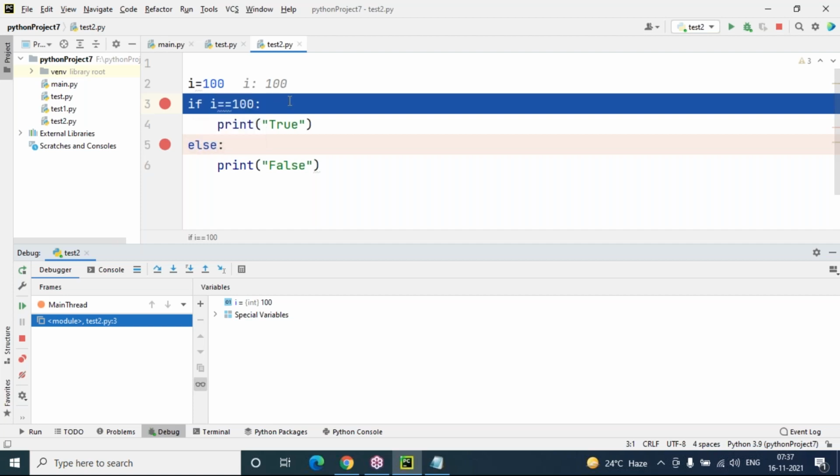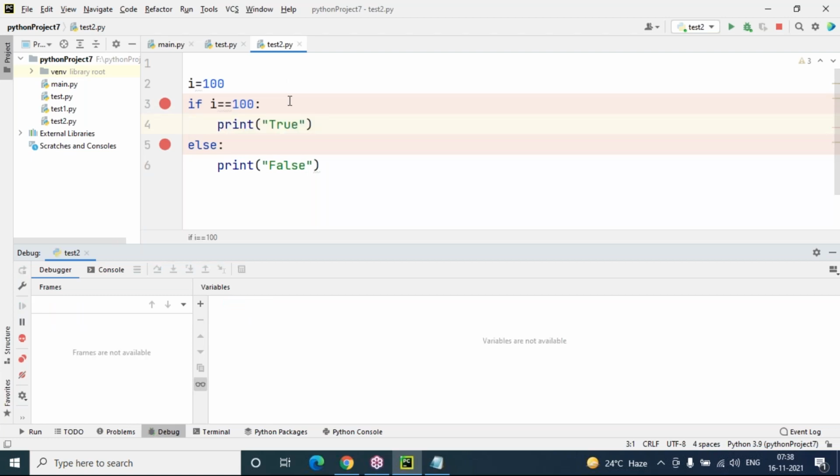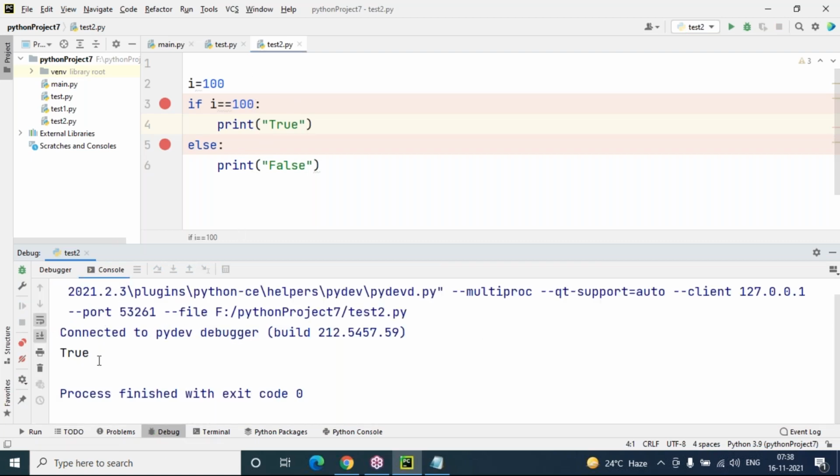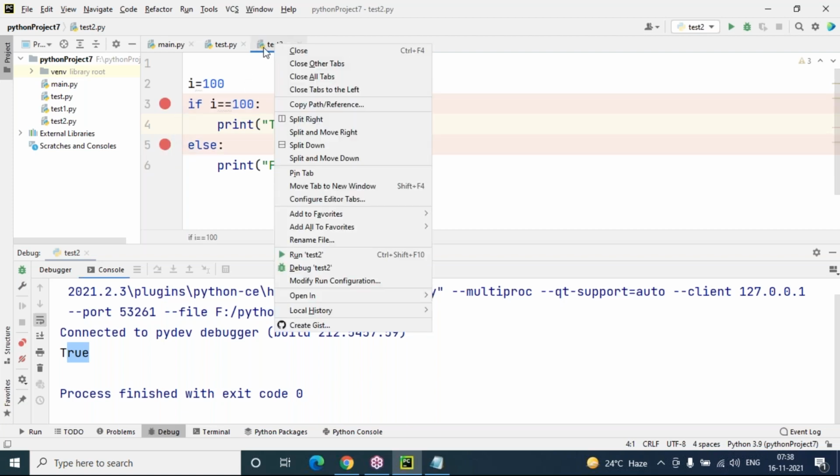And now I'm going to press function key plus F8. Where is control going? Control is moving inside the if block only. Again function key plus F8, and control jumps out of the if else block, and you can see this true is available. So which block of code is being considered? If you want to know that, you can check by using the breakpoint option here. Just keep the breakpoint wherever you want, right click on the program name you want to run, and choose the debug test option.